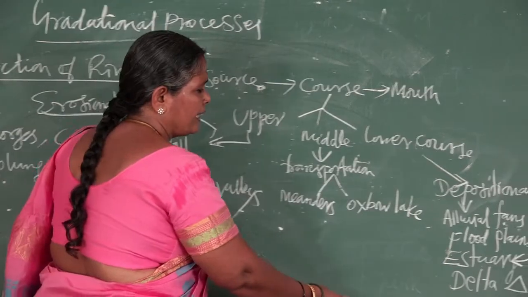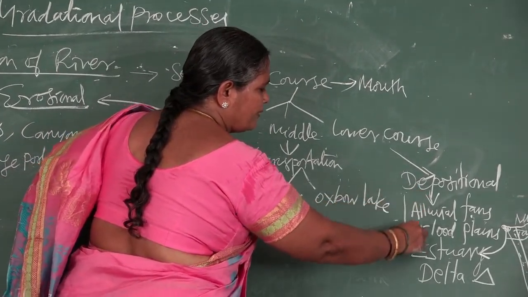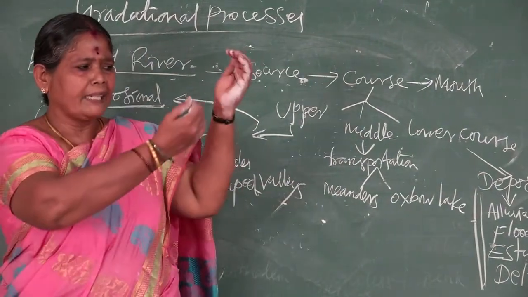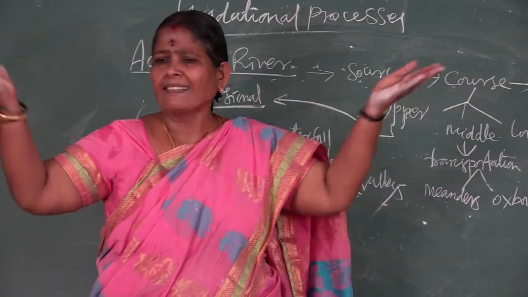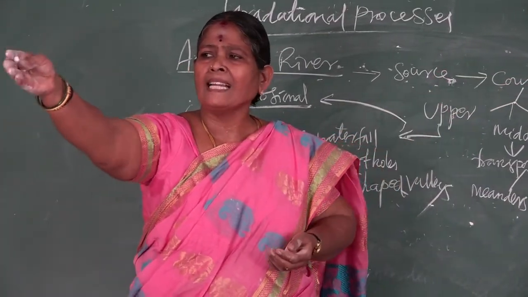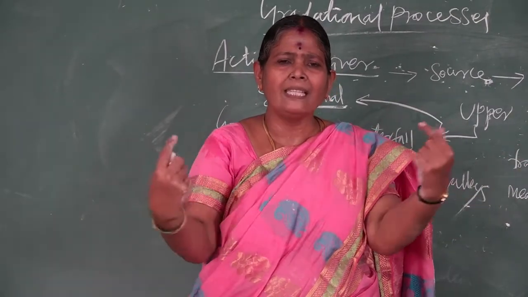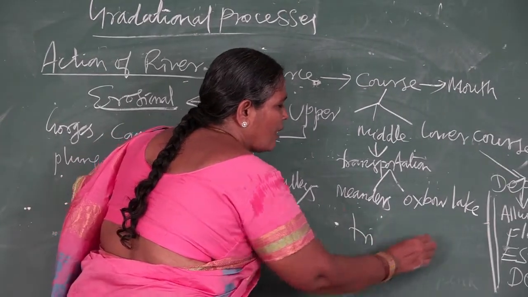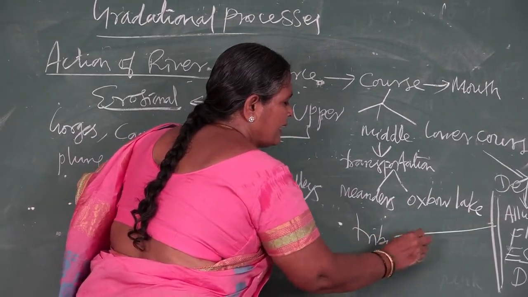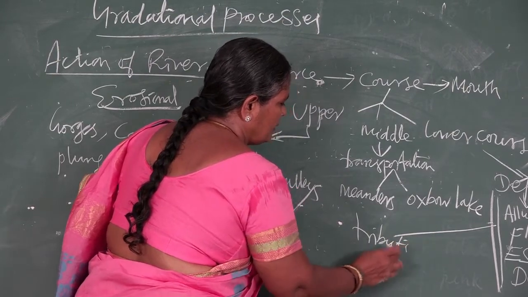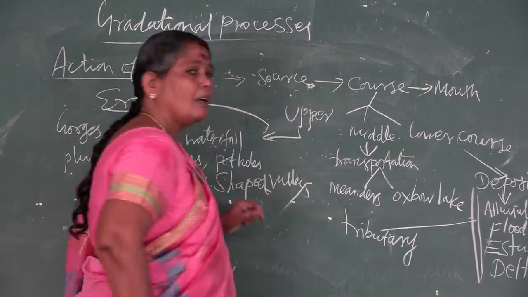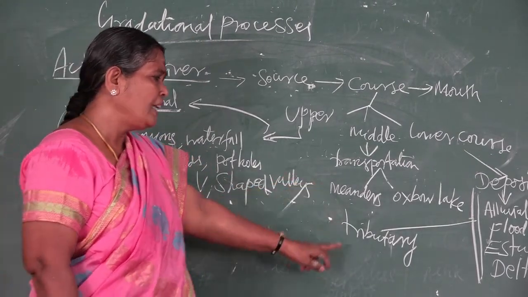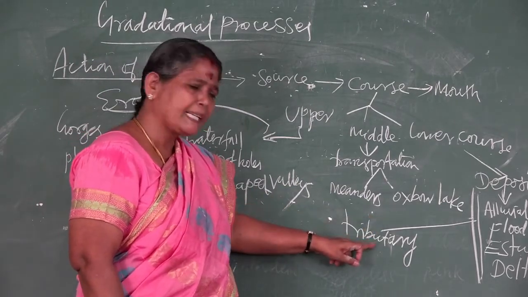Then one more thing you must remember in depositional work, in the lower course. When the river flows down, many rivers or streams which originate in different places join with the main river. That is called a tributary. So what is called a tributary? The small streams or small rivers that originate in some place and join with the main river are called tributaries.